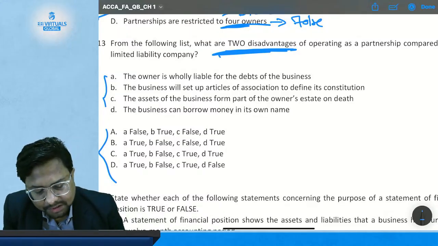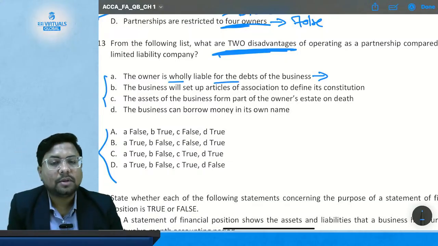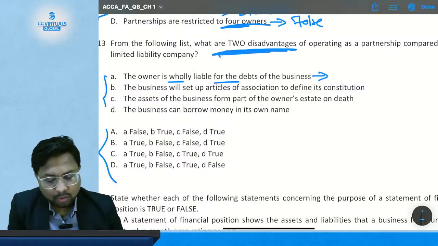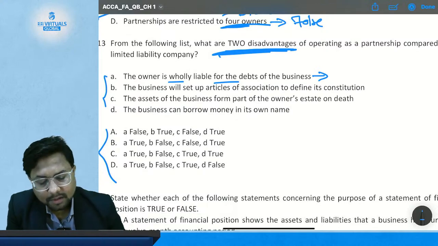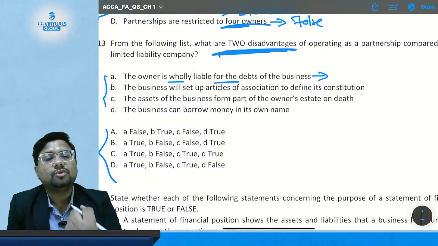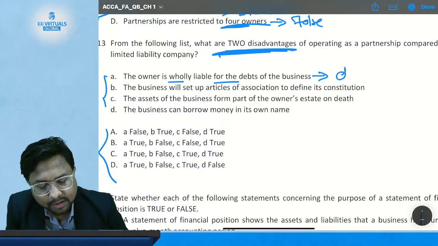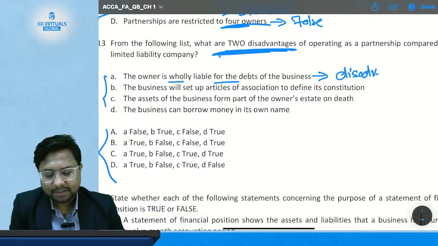Now, statement A: the owner is wholly liable for the debts of the business. Is this going to be a disadvantage for the partnership? This is a disadvantage because the partner's personal assets will also be used to repay the debt. So this is going to be a disadvantage.